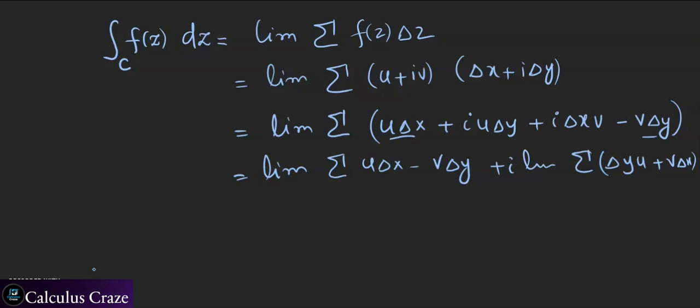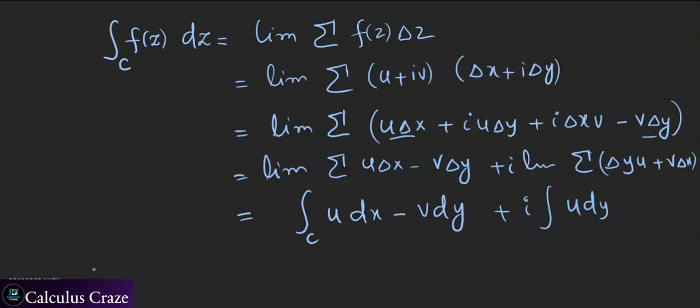But the interpretation of this line, when we turn back into integration, it turns out that we can write this as the integral over c of u dx minus v dy, plus iota times the integral of u dy plus v dx, right?